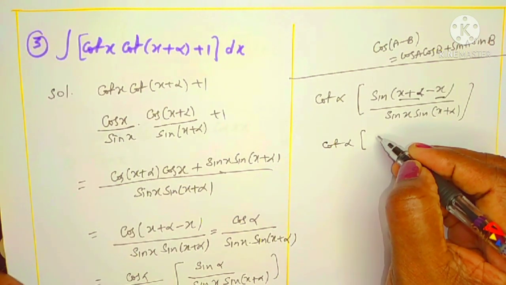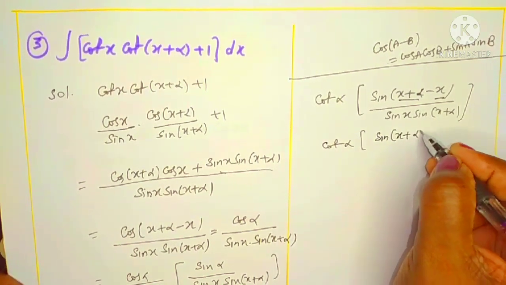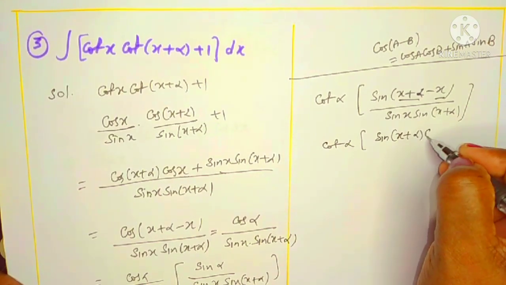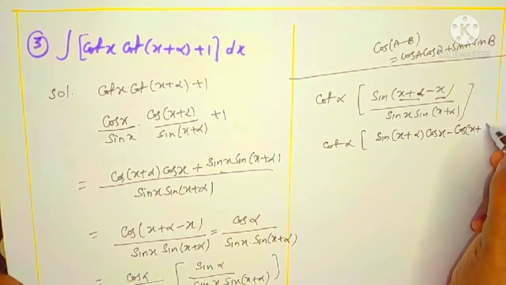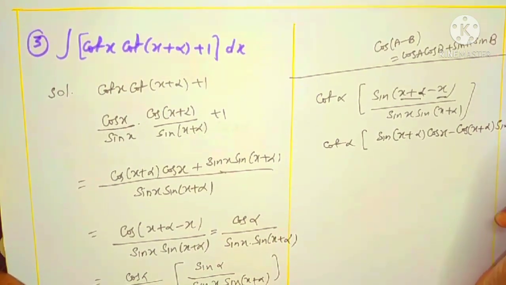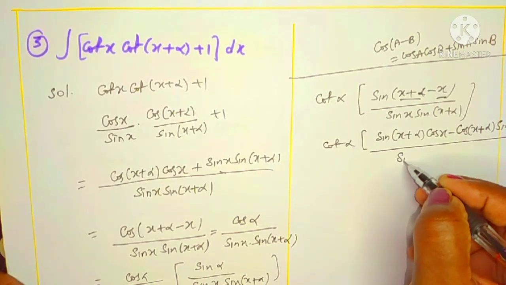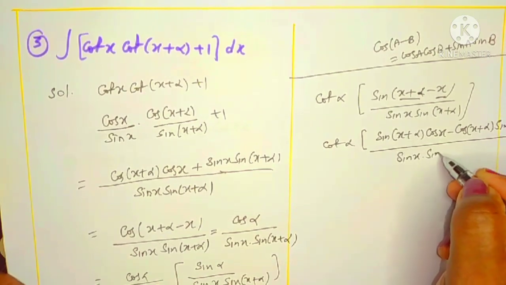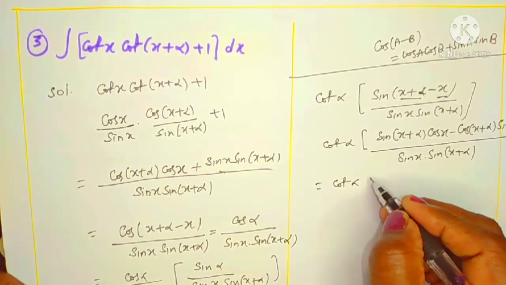What is the sin A minus B formula? Sin A means sin of x plus alpha into sin A, cos B means cos x, minus cos of x plus alpha into sin x, right? The whole divided by sin x into sin of x plus alpha. Now you can take the separation, with cot alpha as it is.